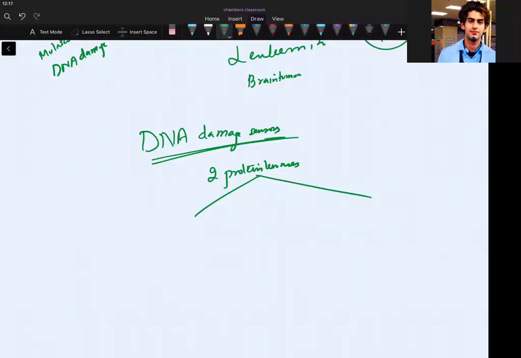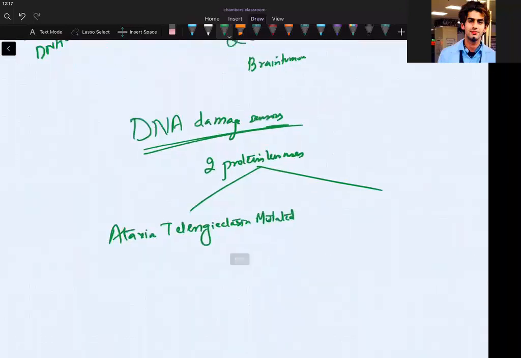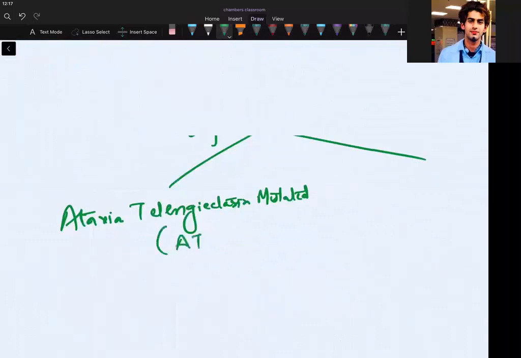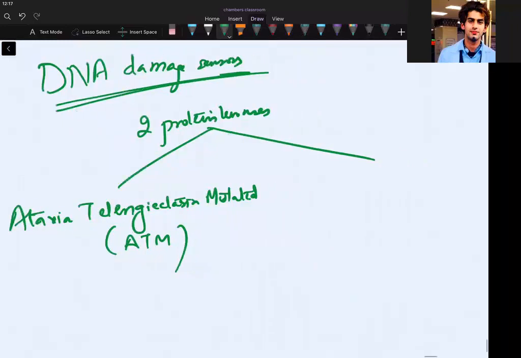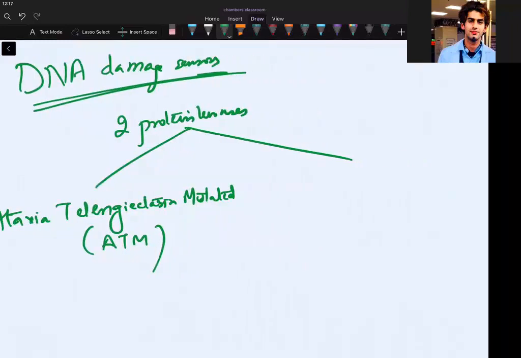So you have two protein kinases. We have ataxia telangiectasia mutated, that is ATM, automated teller machine for getting the money. No. And next we have ataxia telangiectasia and RAD3 related.